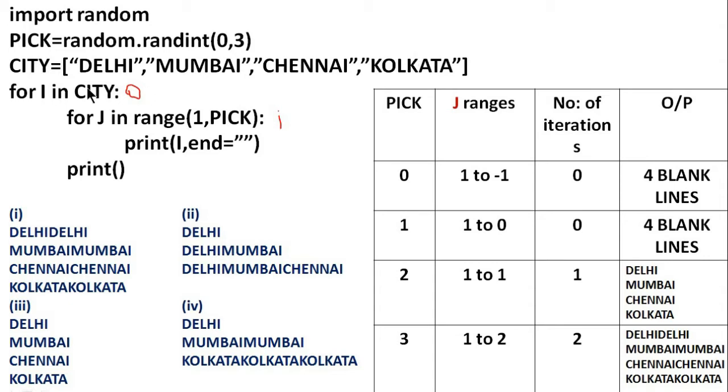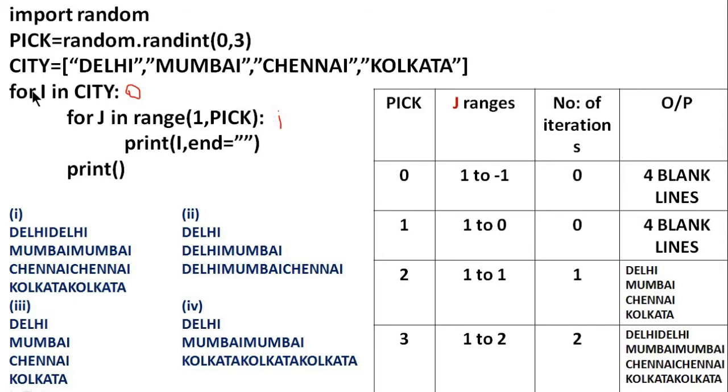Then inside this outer for loop, we have an inner for loop. For j in range 1 to pick, inside that print i. That is the elements in this list. Then outside this for loop, we have an empty print statement. This will just print a new line.